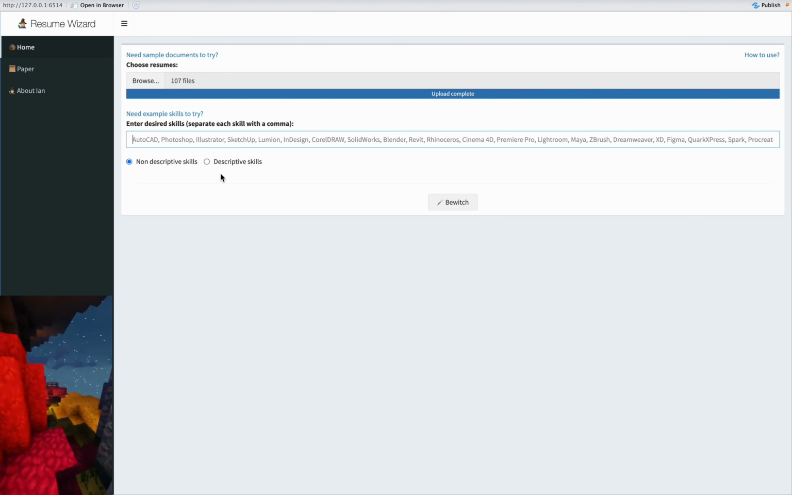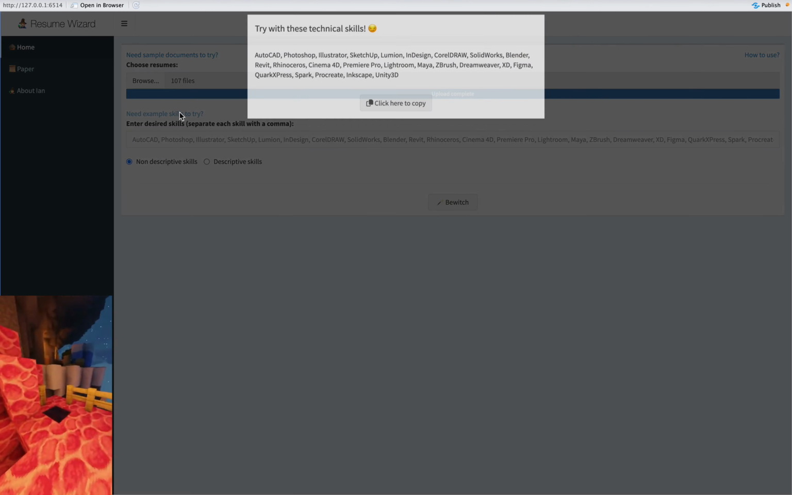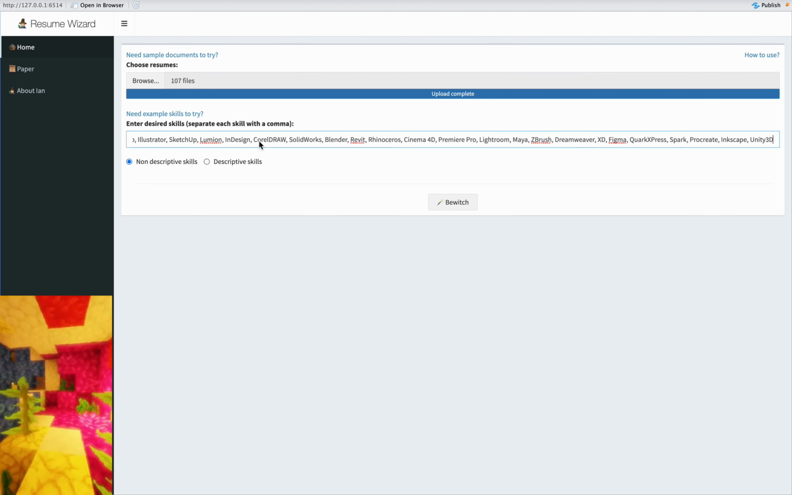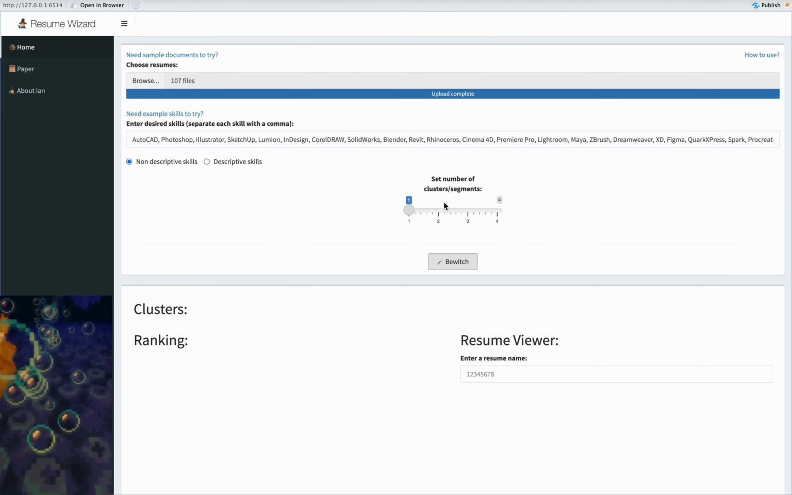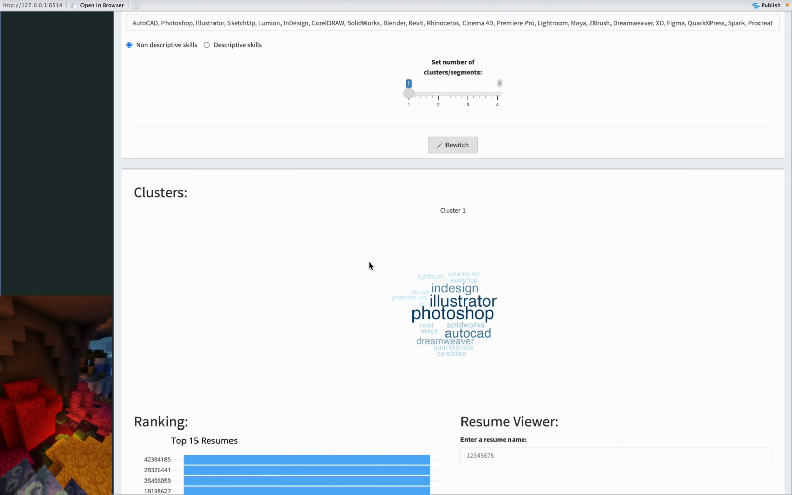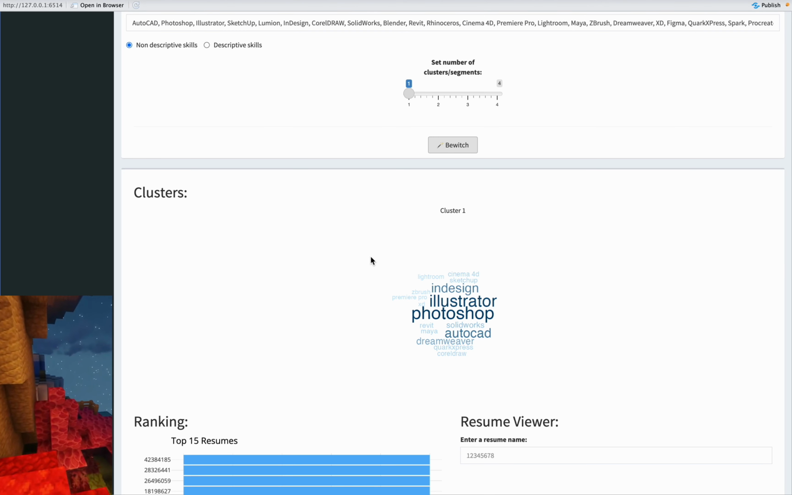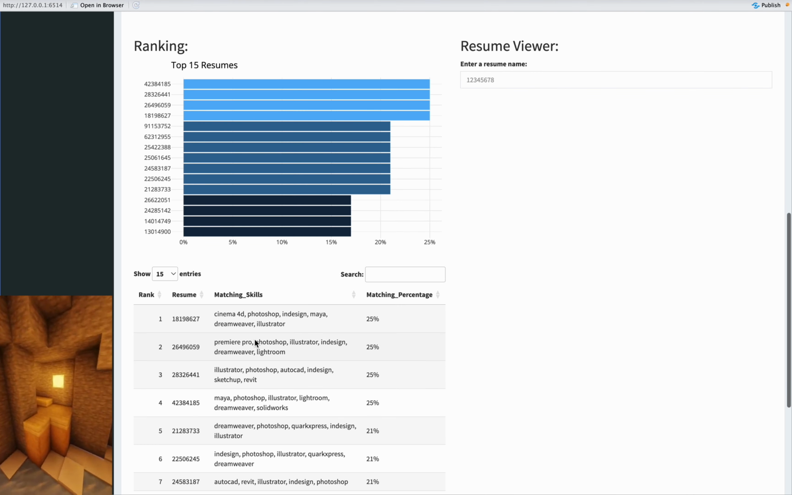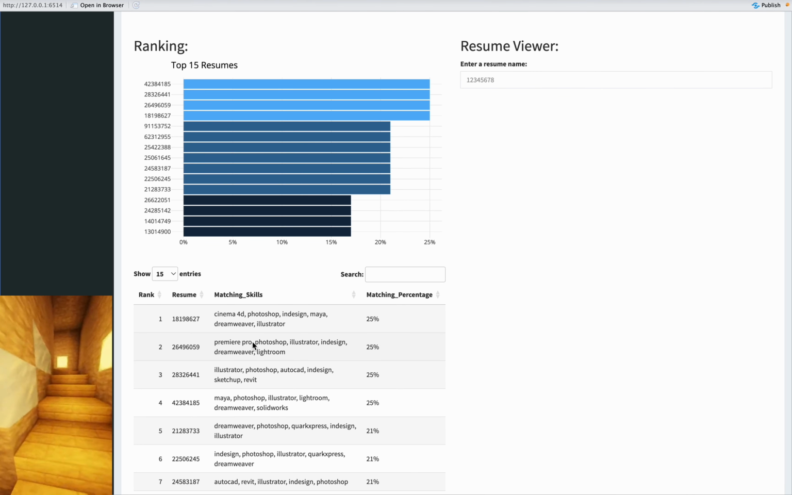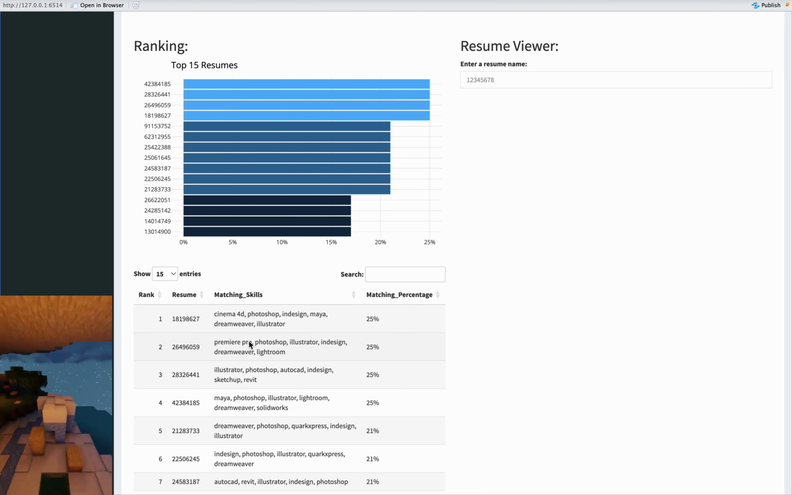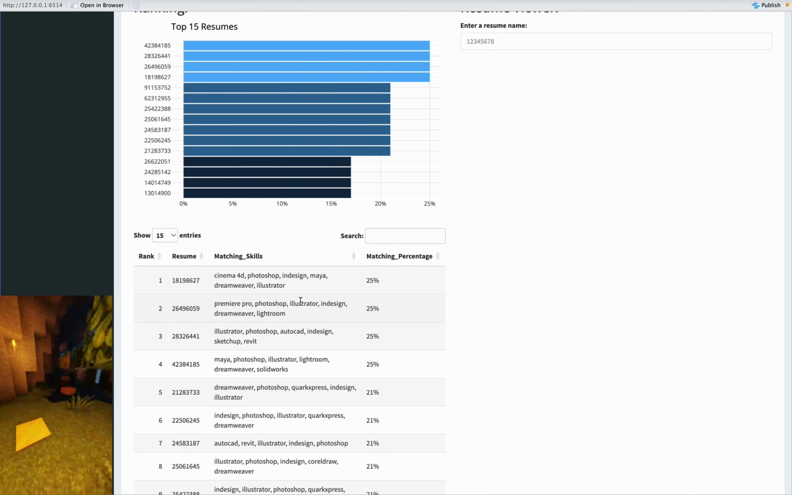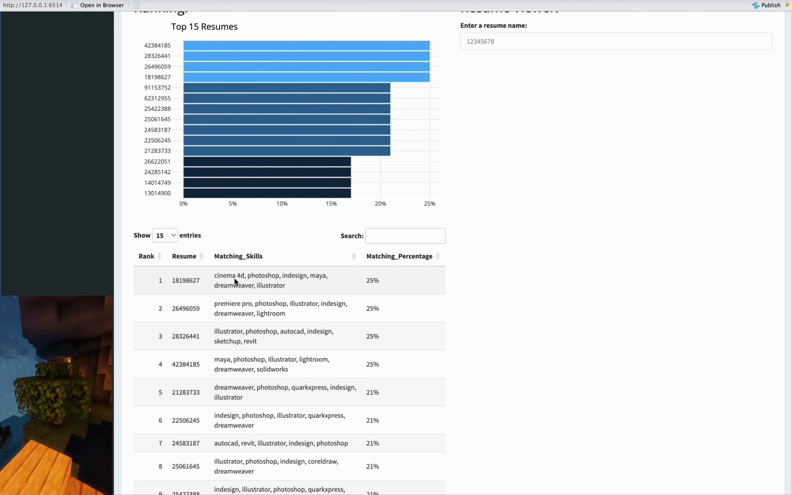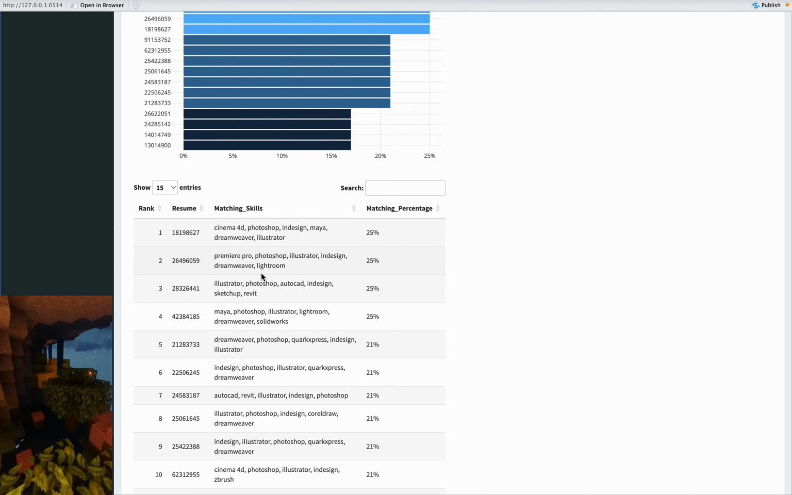So let's try this web app. And by the way, we can click here and just copy it and paste it. Click this button right here. Okay, just ignore this cluster for a moment and jump right into the ranking. So here's the ranking. As you can see, we can now have Premiere Pro as one skill. It's Premiere Pro, it's counted as a skill. So yeah, I basically solved the problem. As you can see also here, Cinema 4D is also counted as one skill, not two. So yeah, I fixed it.